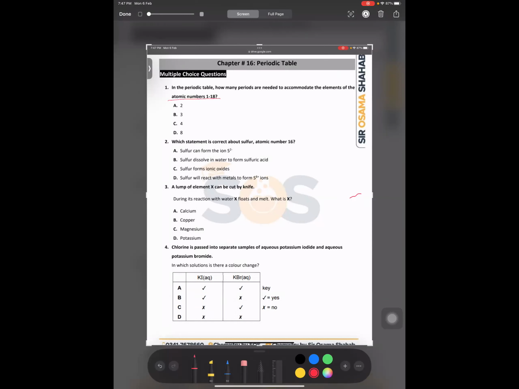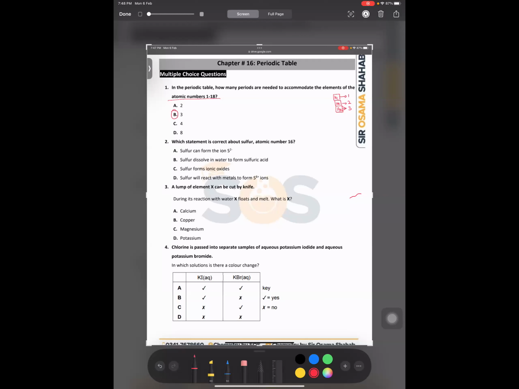So you can see the 18th element, which is argon. It is going to be last like this, and you will see neon on it. You will see helium on this. This is period number 1, this is period number 2, and this is period number 3. If you focus over there, you will see that for the 18 elements, there should be at least 3 periods to accommodate all these elements in the periodic table. Is that right, bacho? Yes, sir.